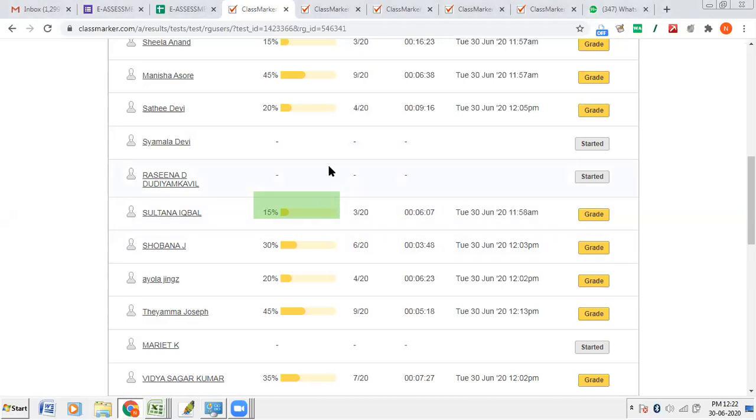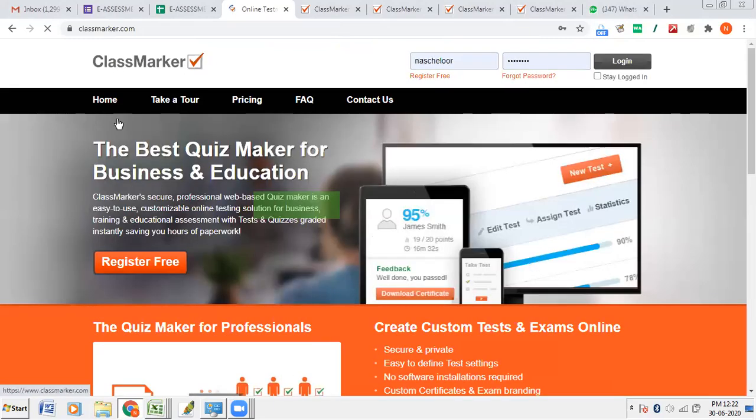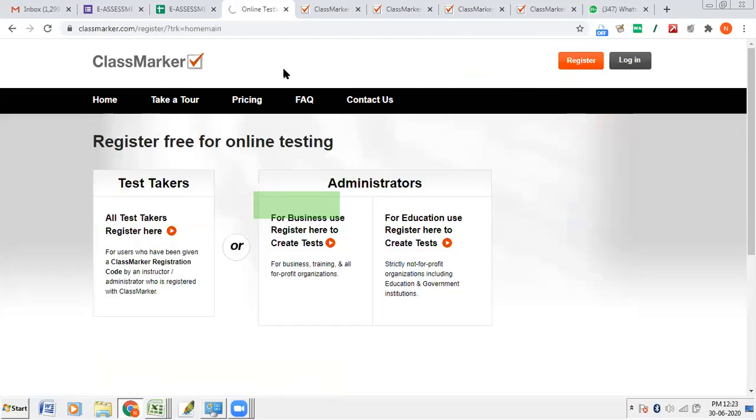Now, if you have already completed, what you have to do is go to classmarker.com. First you log out, then go to classmarker.com. If you haven't created a username as a teacher, somebody had done it in the beginning, no? So they can continue with that username and password. Otherwise, you click on register free. Then you go with the third option, for education use. Click this option and proceed, get an account, then log in with the username and password, then you create a test.